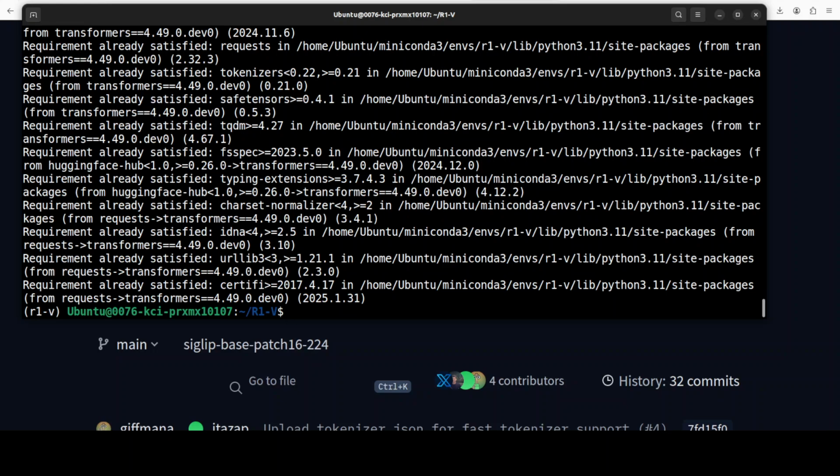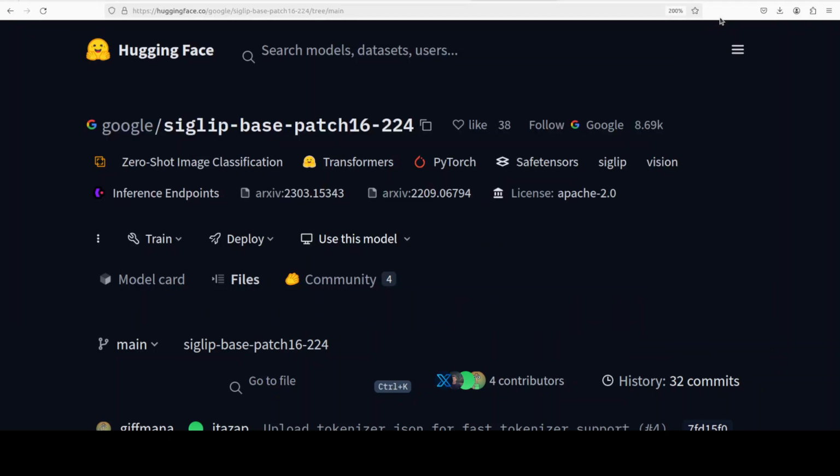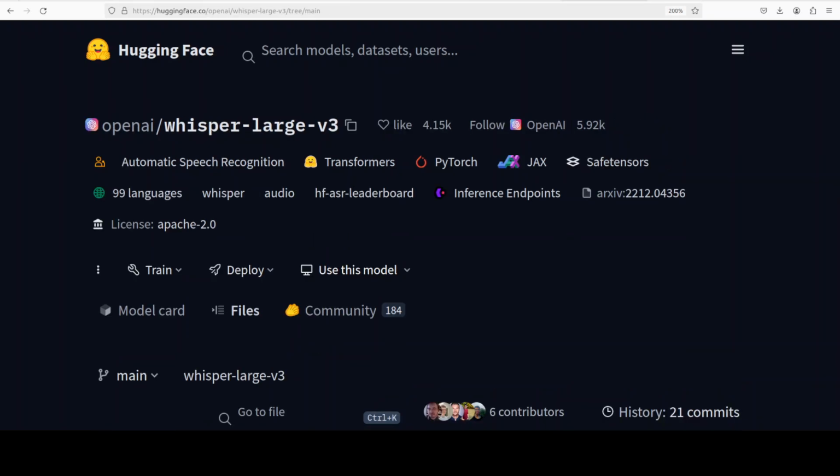All the prerequisites are done. Next up, we need to download the models, which are the auxiliary models, by the way. And for that, the models are this Google's SigLIP one. SigLIP is a multimodal model with a better loss function, and I have already covered it in other videos, so please check it out. And then we also need to download this Whisper Large V3 model, which is OpenAI's ASR or automatic speech recognition and speech translation model.